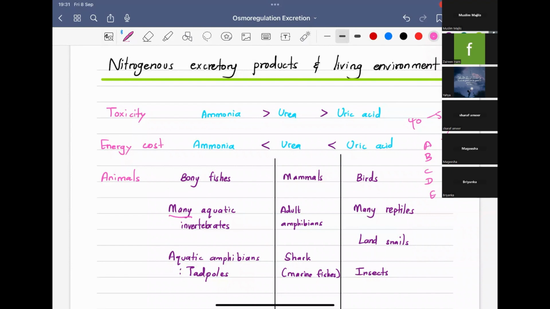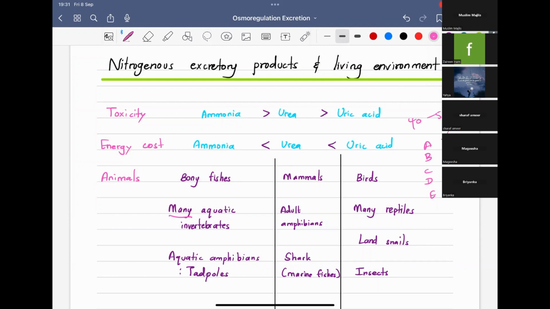Also, they don't have to produce urea or uric acid. So there is zero energy cost, right? There is no further conversion, so the energy cost is very low. Next, the terrestrial animals.